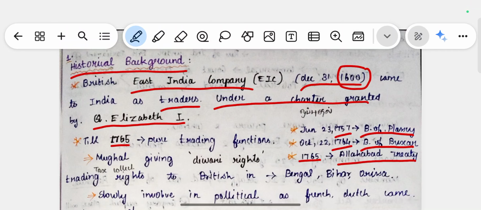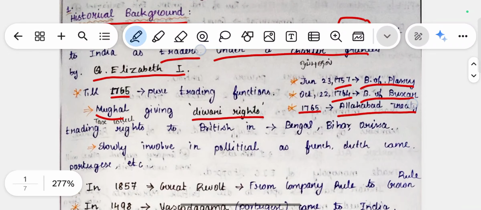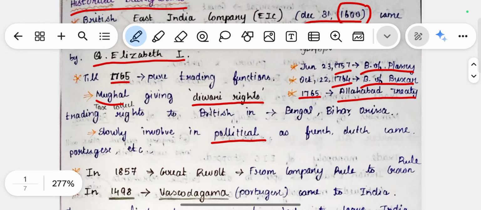Due to these various historical events, the British East India Company got the Diwani rights. Diwani rights basically mean tax collecting rights. So the Mughals gave tax collecting rights to the British, and they collected tax from the people of India. Till then they were only doing trading functions. After getting tax collecting rights, they slowly got involved in political administration as well.